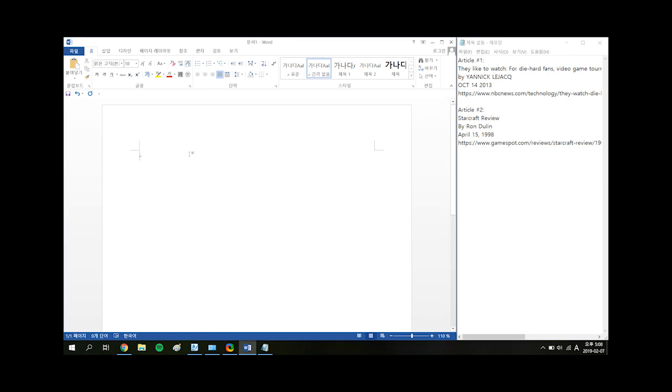So now that you're ready to go, you've got your text in the right format. You can change the font if you want. I'm just going to use Malgun Gothic today because I was lazy. Anyway, you're going to want to start by typing out the author's name, and even though it's presented in all capital letters, that's not correct, so you want to only capitalize the L and the Y. So Lejac, comma, Y instead of comma Yannick. Then the date, and then the title.